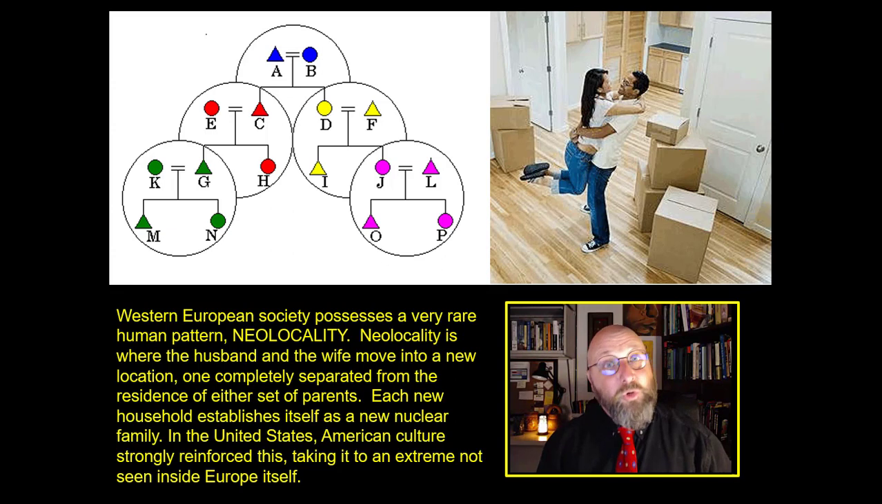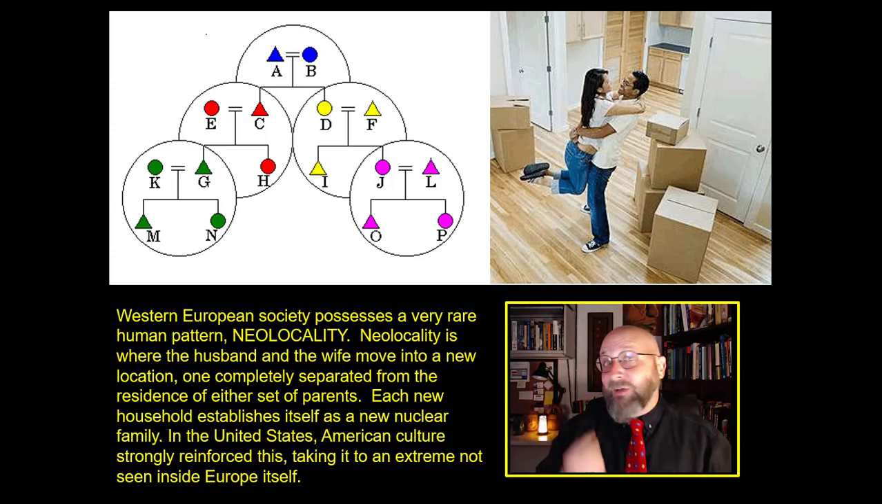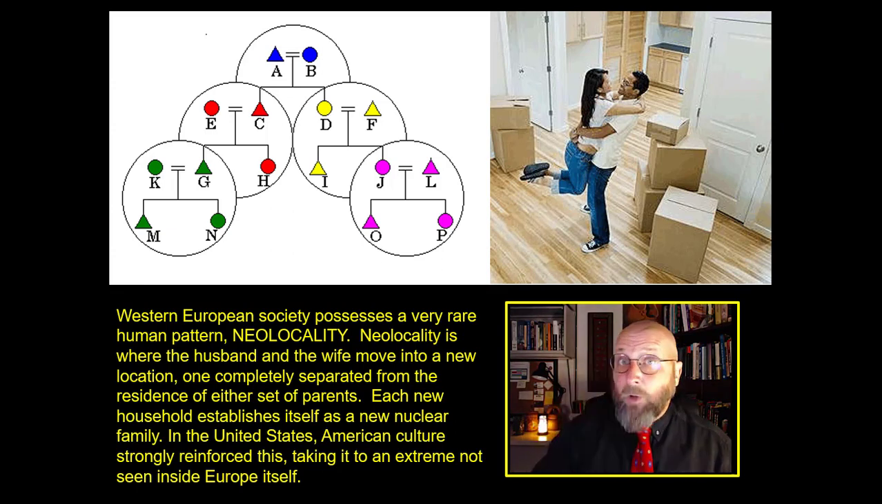Now, one of the odder things about Western Europe, and especially America, is that we have a really unusual locality tradition. Western Europe possesses a very, very rare human pattern called neolocality. European traditions, especially Western European traditions, are neither patrilocal nor matrilocal. Most of them are neolocal. You can see it there.